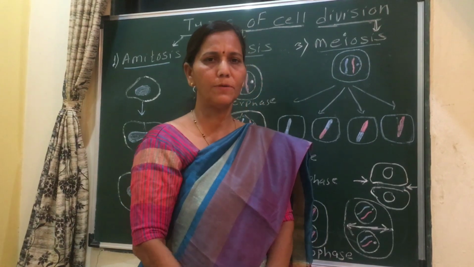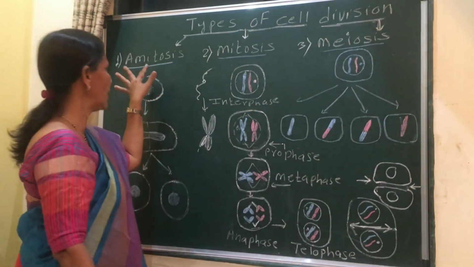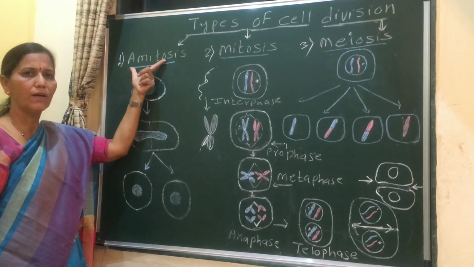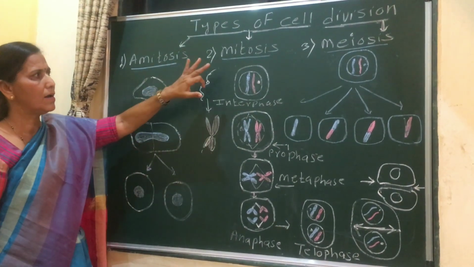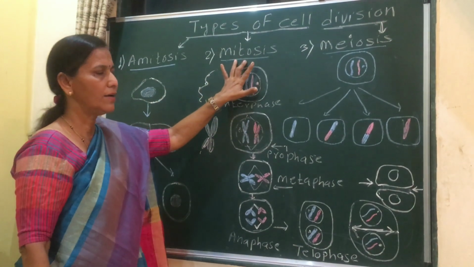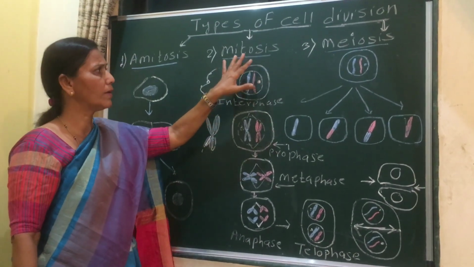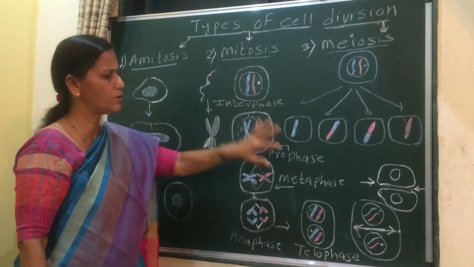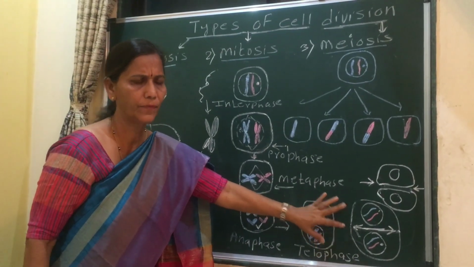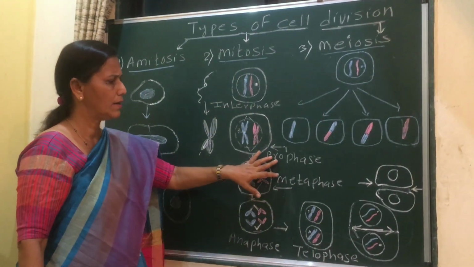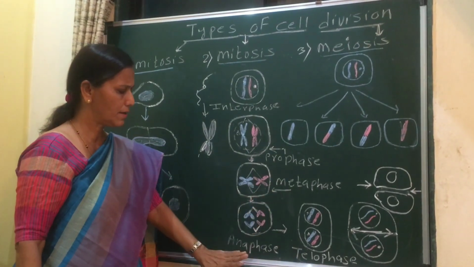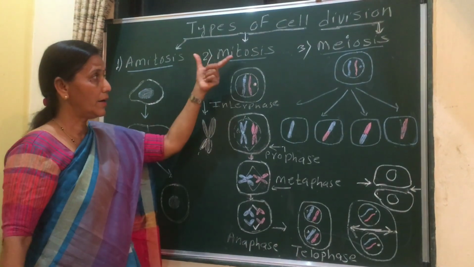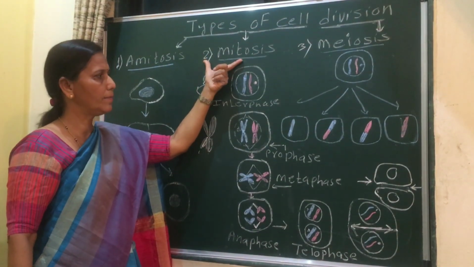Friends, these are the 3 types of cell division. Again we revise. The first one is amitosis, the simplest type, which occurs in unicellular organisms. Mitosis occurs in all higher organisms. It is also called equational division. One parent cell produces 2 daughter cells. It consists of 4 phases: prophase, metaphase, anaphase and telophase. It occurs in diploid as well as haploid cells.